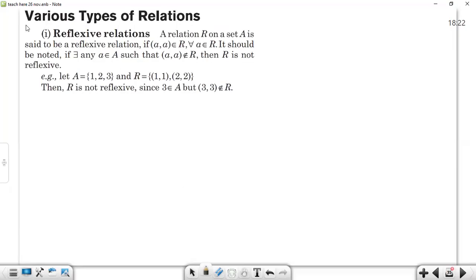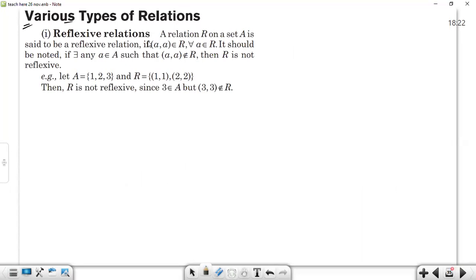Okay, let's discuss various types of relation. Any doubt till the discussion that we had? No, sir. And please cooperate with my tutti frutti English. Broken English. Okay.